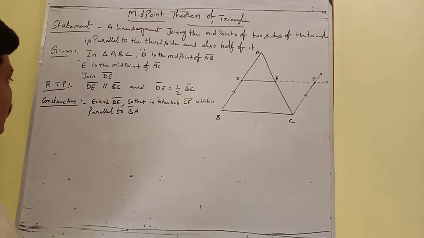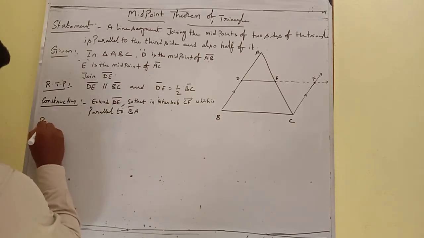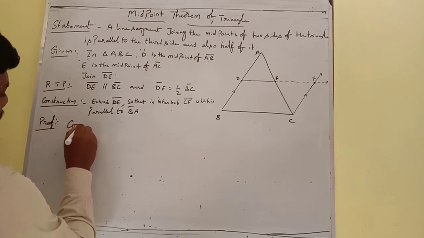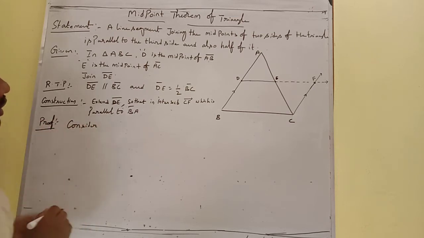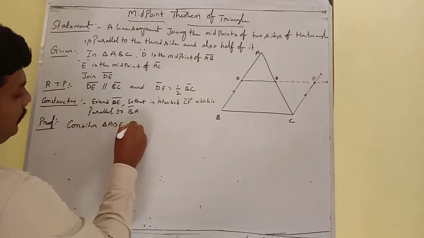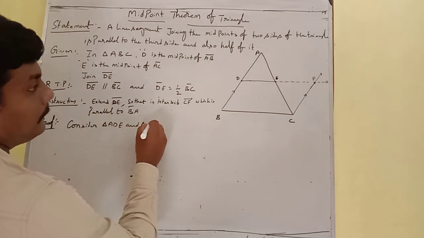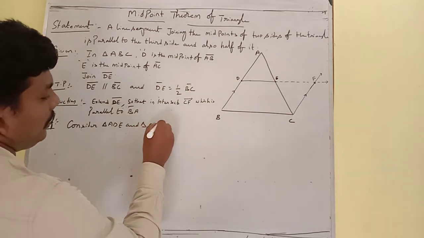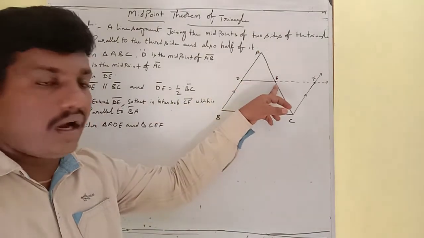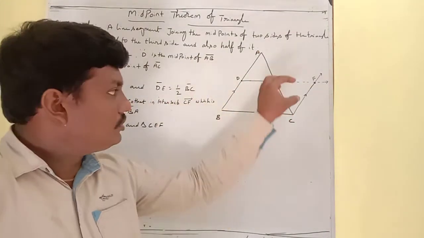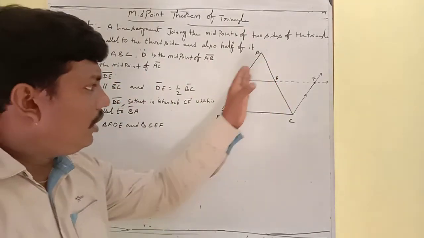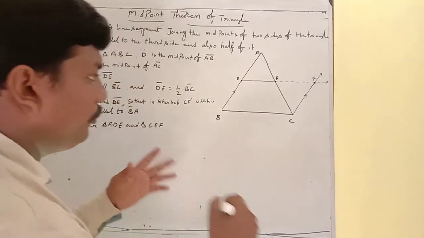Now consider the proof. Consider triangle ADE and triangle CEF. So first we have to consider these two triangles. Under these triangles, what are we going to conclude?